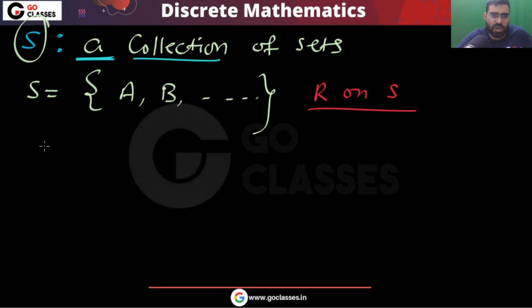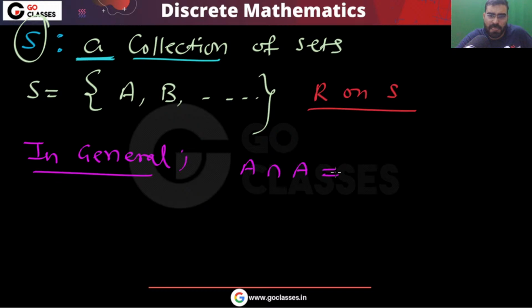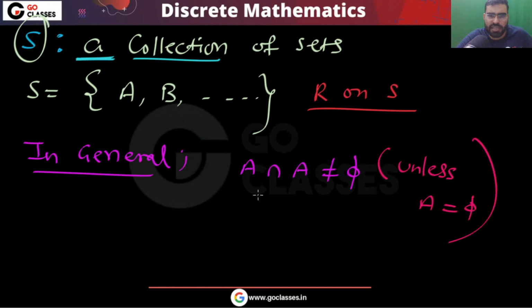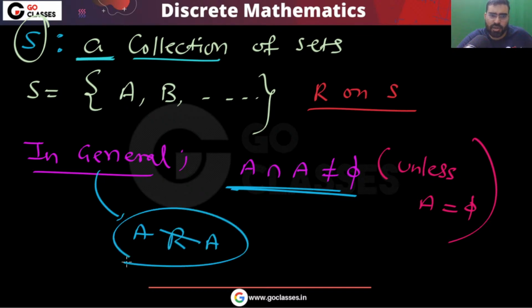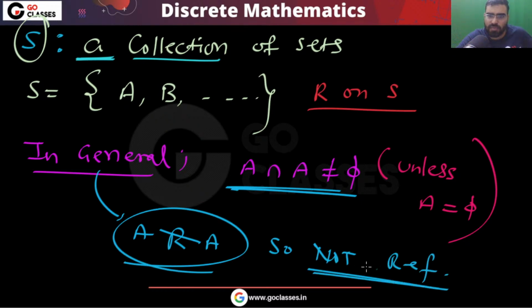So in general, you can notice that you are defining this relation. If you take A intersection A, that is not phi, unless A is equal to phi. So in general, this is not equal to phi. So I can say that A will not be related to A, so not reflexive. So here this relation is not reflexive.